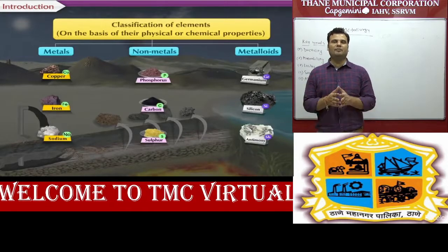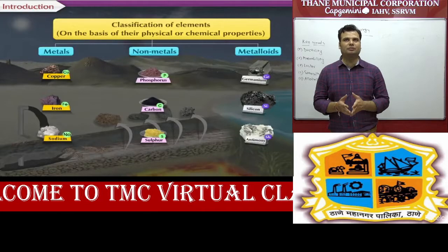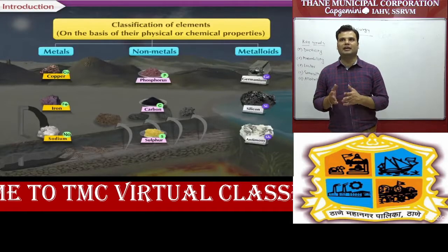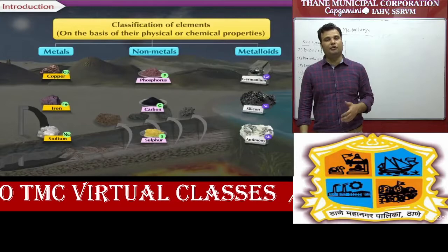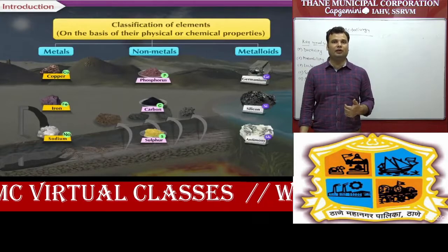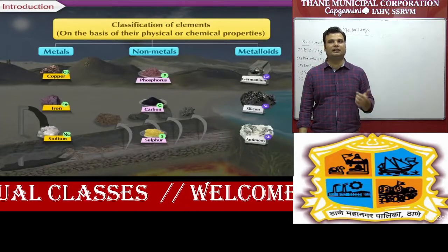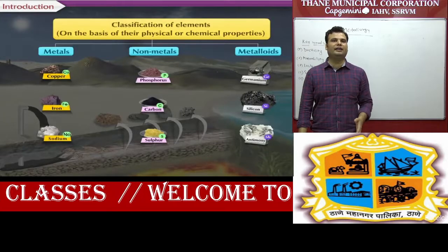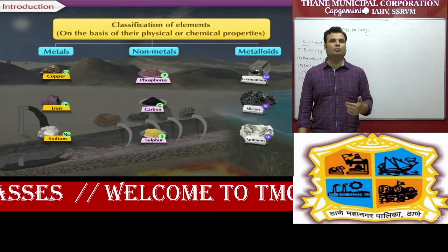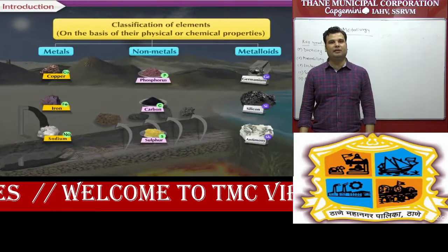So elements are classified into three types: metals, non-metals and metalloids. We know that a total of 118 elements have been discovered till now. Some elements are metals, some are non-metals and some are metalloids. The maximum are metals, more than 95 elements are metals.